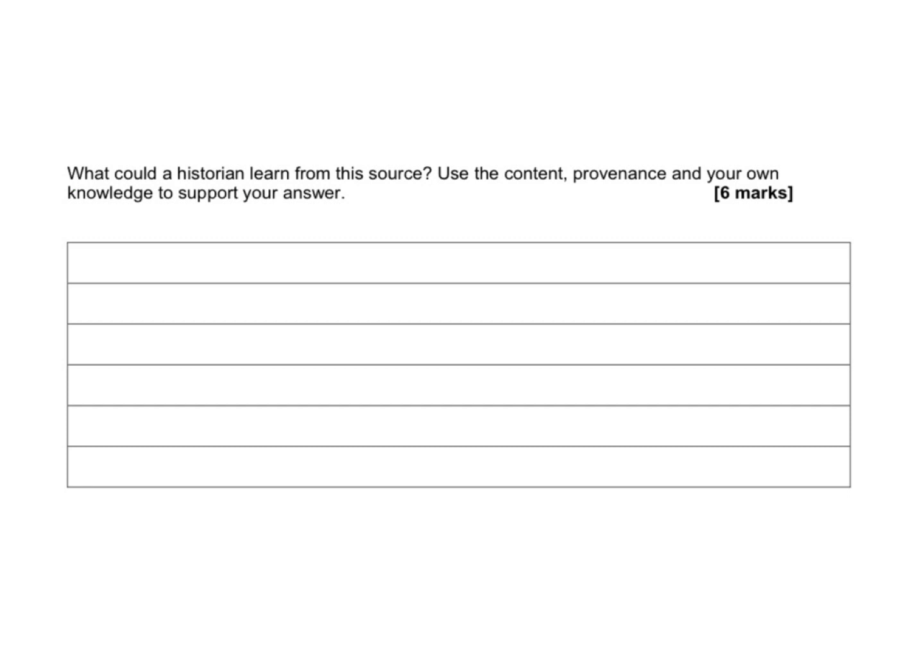Okay, the final question. What could a historian learn from this source? And there are 2 things I want to talk about before we look at the waggles. What do we mean by what could a historian learn from this source? And secondly, I want us to have a think about how we can show off knowledge of content, provenance, and own knowledge. For me, when we're talking about what we can learn from a source, we're talking about how useful it is. What can it teach us?